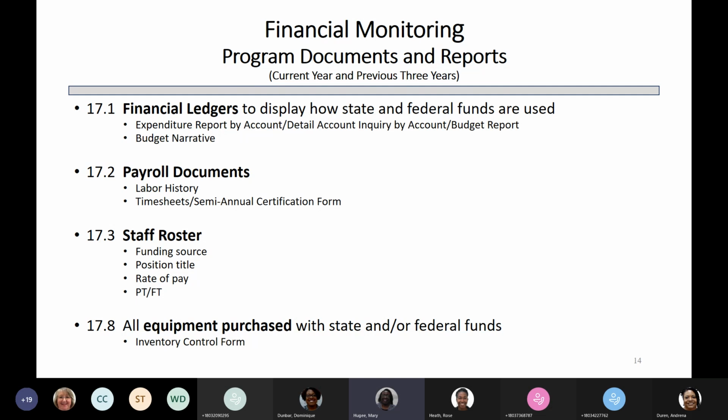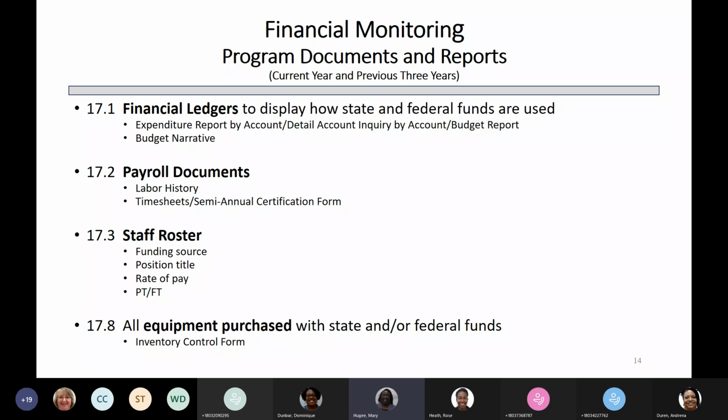So I do need timesheets for part-time employees. If you are using a semi-annual certification that you give every 6 months, or twice a year, that's what I'm also looking at for employees that are paid salary, or who are not punching the time clock. I just need something to show accountability for those employees that are with your program. The staff roster requires that I know the funding source, their position, the rate of pay, and their status, whether full-time or part-time.